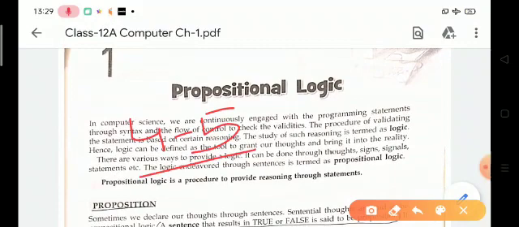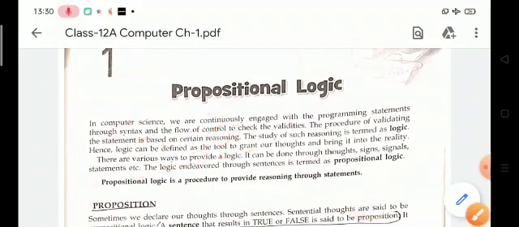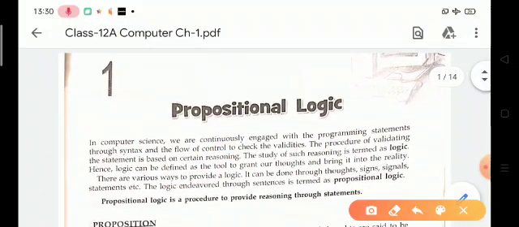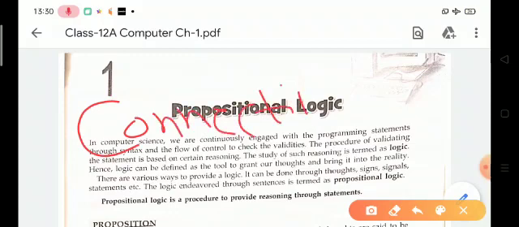Most probably they ask the connectives or types of connectives, and tautology, contradictions. These are the important topics.